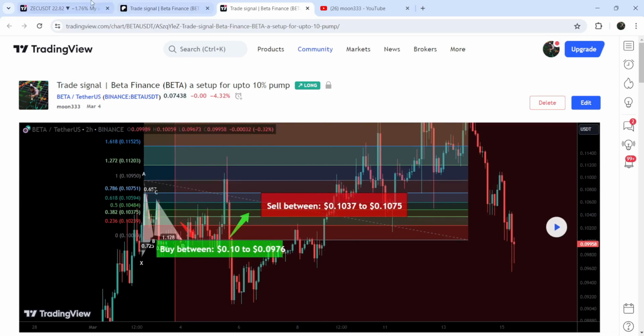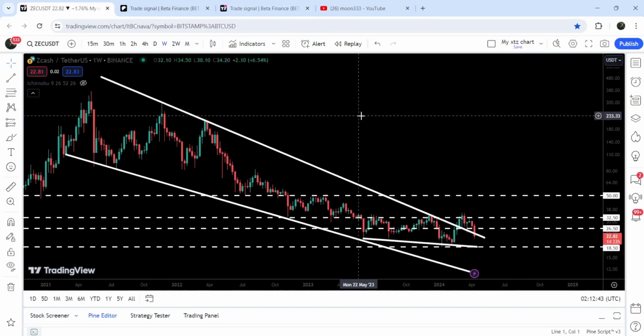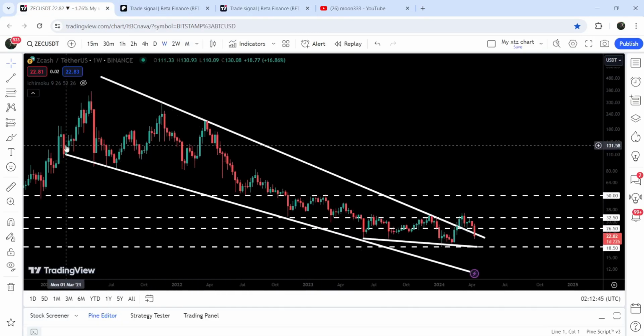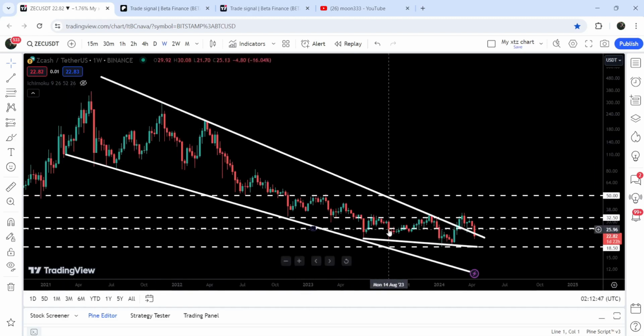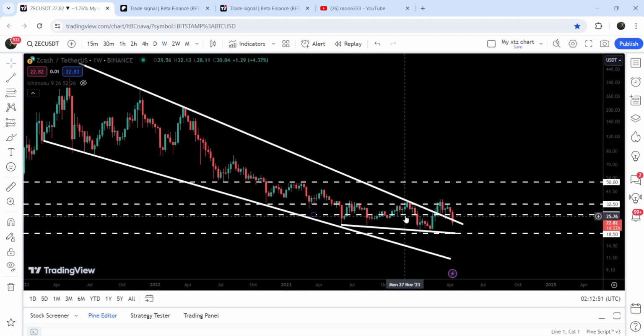Now let me take you to the live chart of Zcash, and this is the weekly time frame chart, and you can see that previously since after the month of March 2021, it was moving inside this very huge falling wedge pattern. And before the breakout, you can see that it found another down trend line support from the month of June 2023. Therefore, since after the month of June 2023, the price line was not testing the support of this bigger falling wedge pattern. And after getting squeezed inside this support and resistance, finally we broke it out.